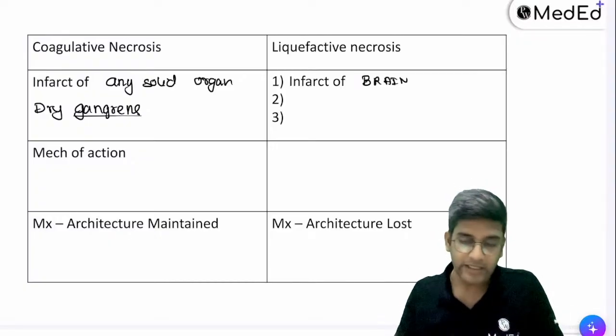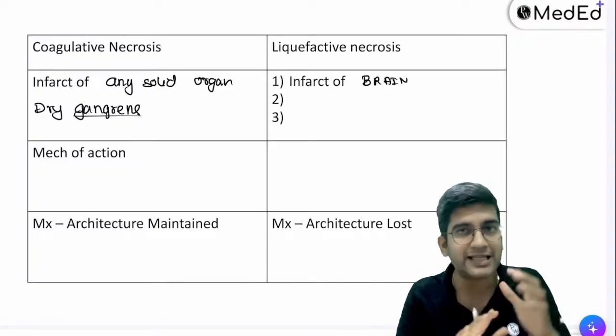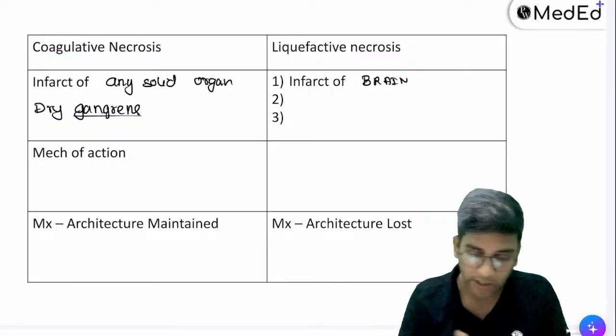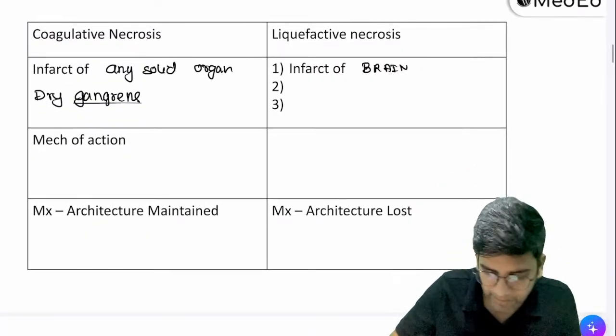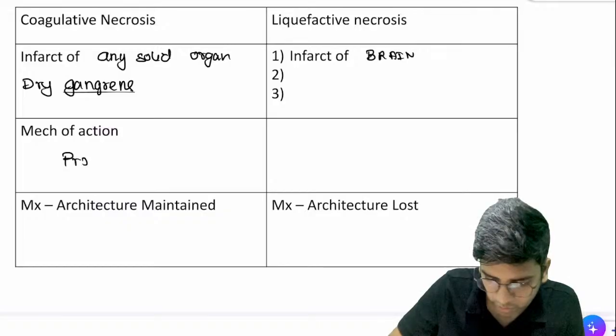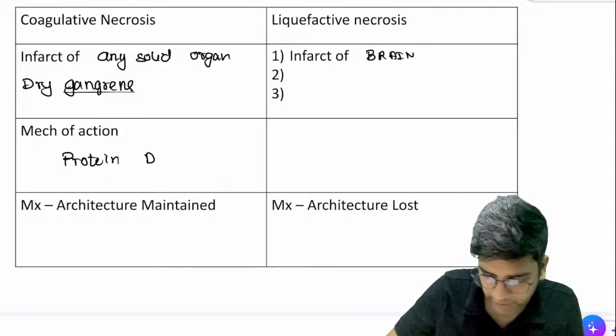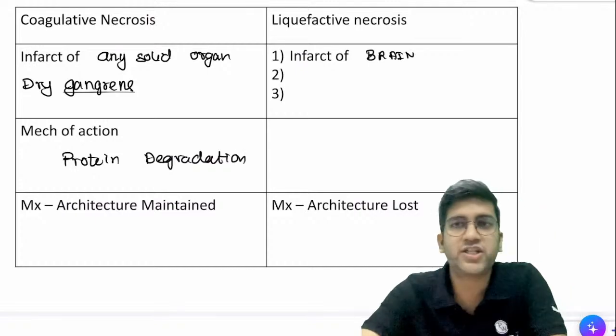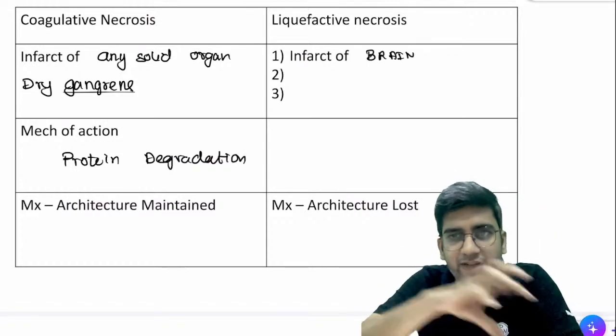Perfect. Great. Now let's understand why my brain is having a different type of necrosis and why other organs are having different types of necrosis, right? When you look at coagulative necrosis, the main mechanism of action is protein degradation. Protein degradation is the main mechanism of action in coagulative necrosis, right? Let's understand it.